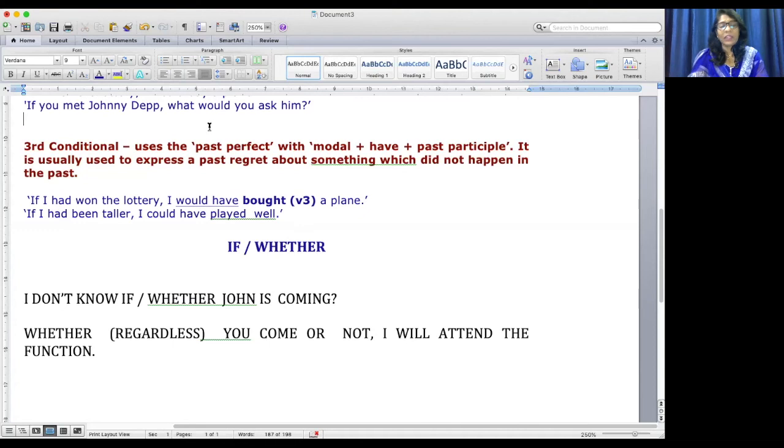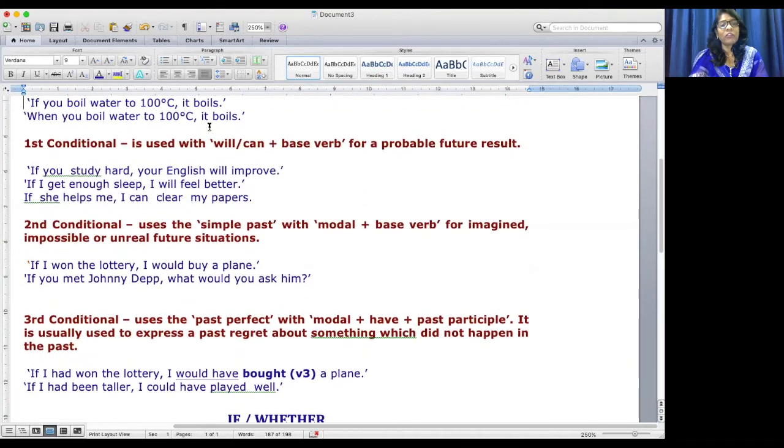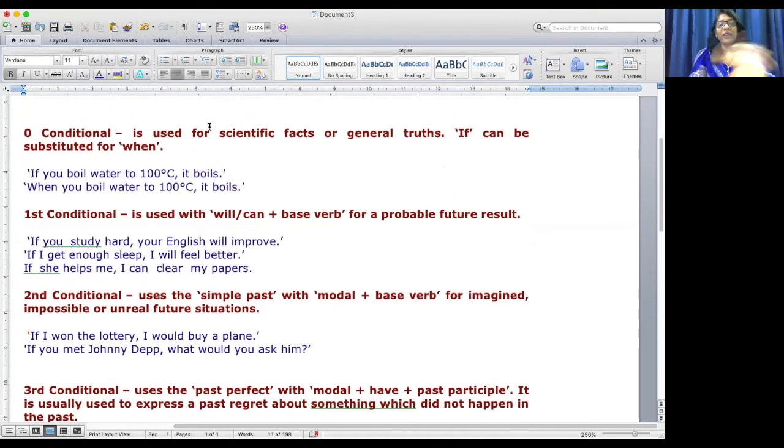You'll see that after the conditional clause, there's a comma. If you study hard, I put a comma there. If I get enough sleep, I put a comma there. Then if she helps me, there's a comma. It's a conditional clause. And what is the result that is shown here? So keep in mind, these are the rules applicable for if.